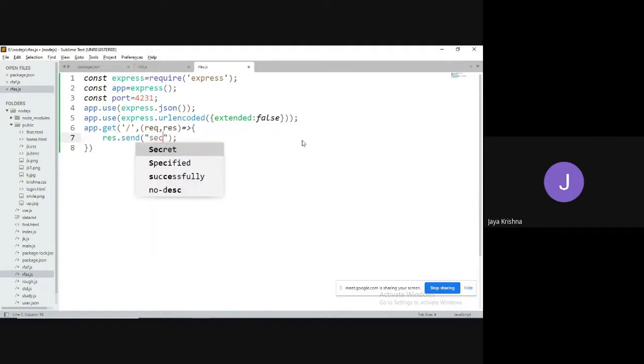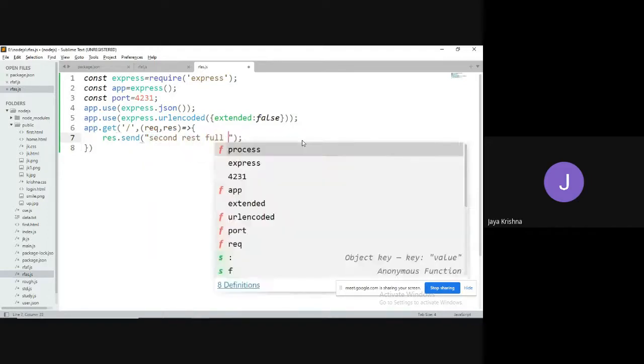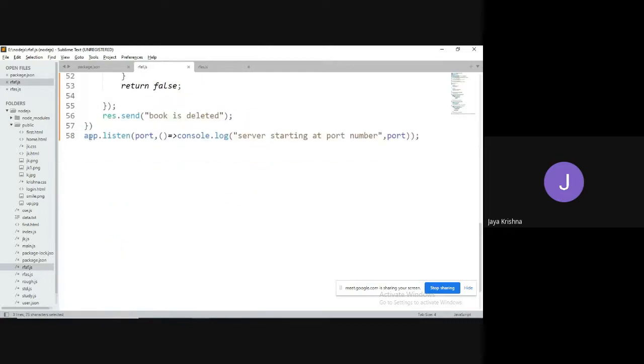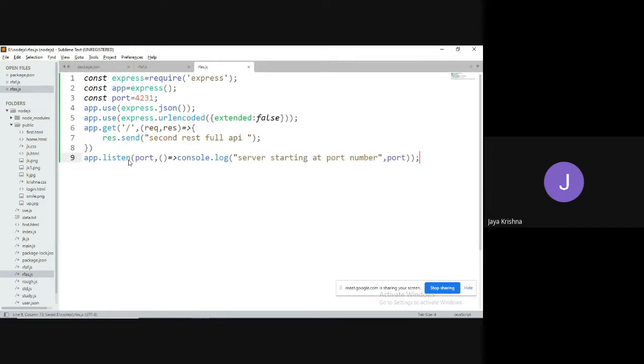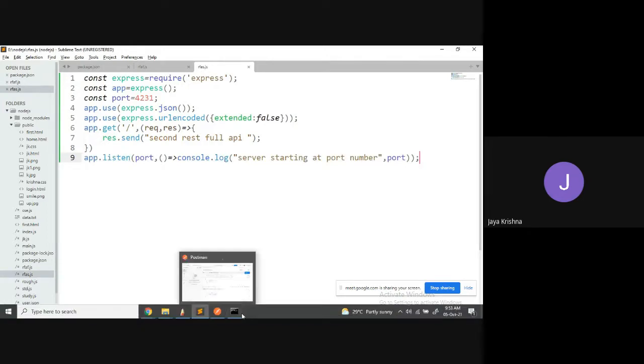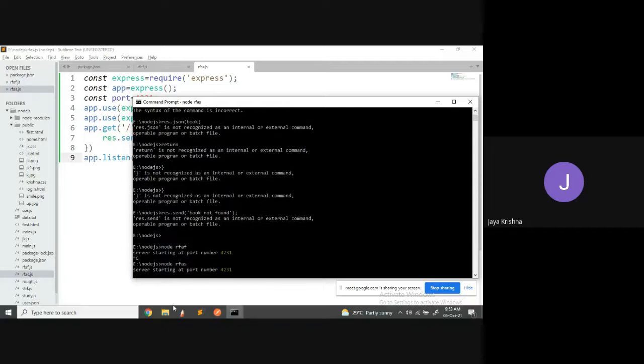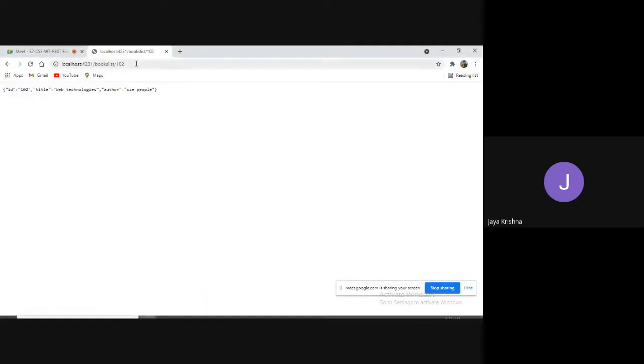Like the second RESTful API example, I would like to have the listen port number. I'm going to exit from this one. Node space RFAS. It started with the port number. What is the URL? Pressing second RESTful API. Yes, it is perfectly fine.